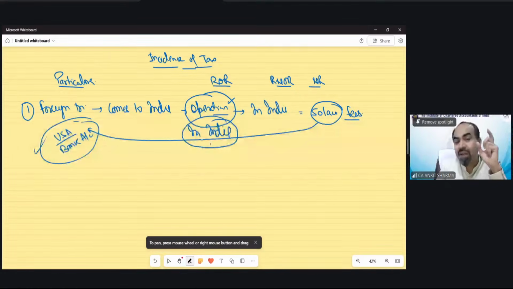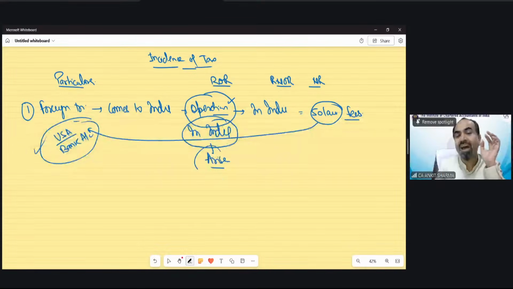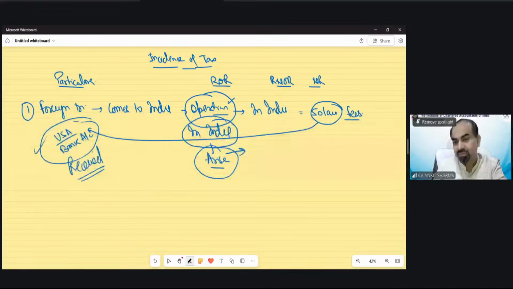That means income arose in India, income due in India, income earned in India. So technically, where you earn that income, where you provide your services, where you sell your goods, that place is treated as arise. Because he conducted the operation in India but received the amount outside India. But the main issue is if the income has arisen in India, then you have to pay tax in India, whether received anywhere.